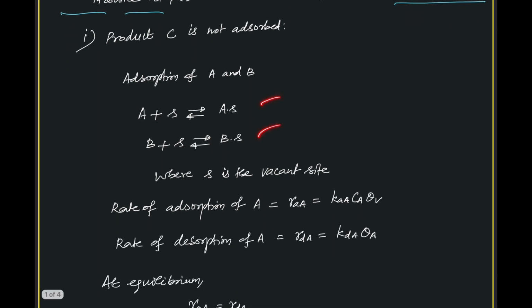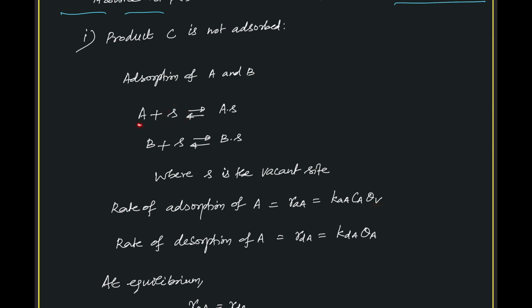These two steps are in equilibrium, otherwise the rates of the forward and backward steps are equal. The rate of adsorption of A is given by the forward rate constant of adsorption, K_aA, or K adsorption of A. Small a refers to adsorption, capital A refers to component A. The rate of adsorption of A depends on the concentration of A and the active vacant site, that is theta V.